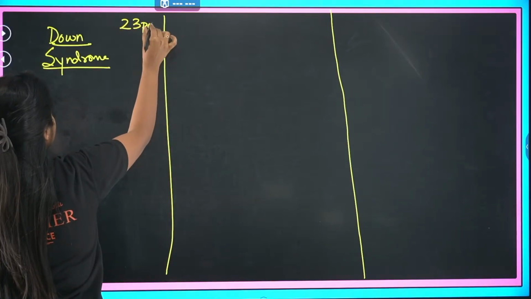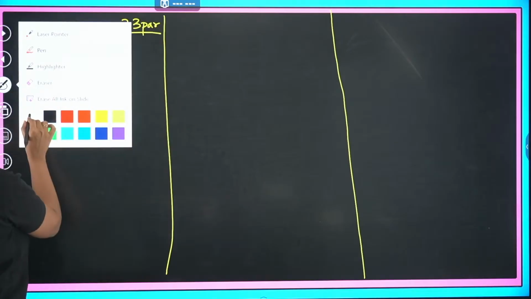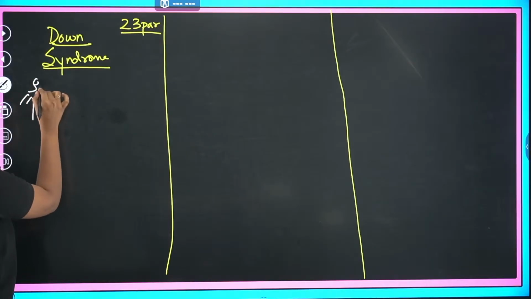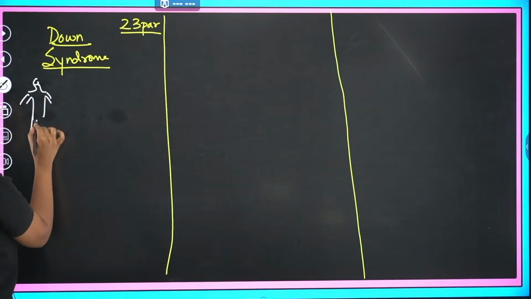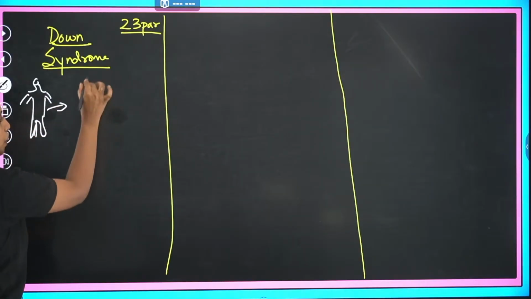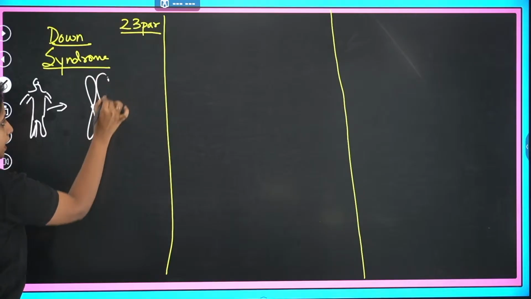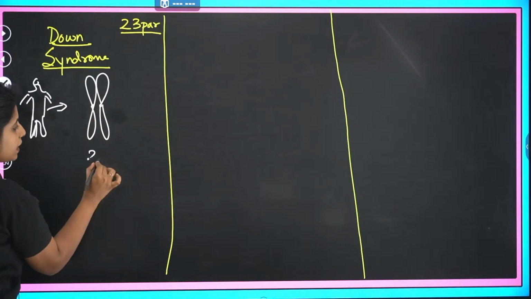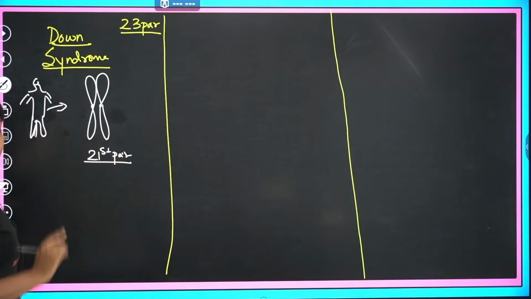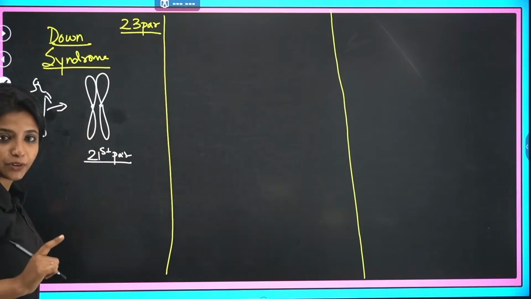Fine. Now listen to me carefully. Suppose there is a person over here. His name is Puchu. In his case, the 21st pair of chromosome, ideally, should be looking like this: one chromosome, another chromosome, right?